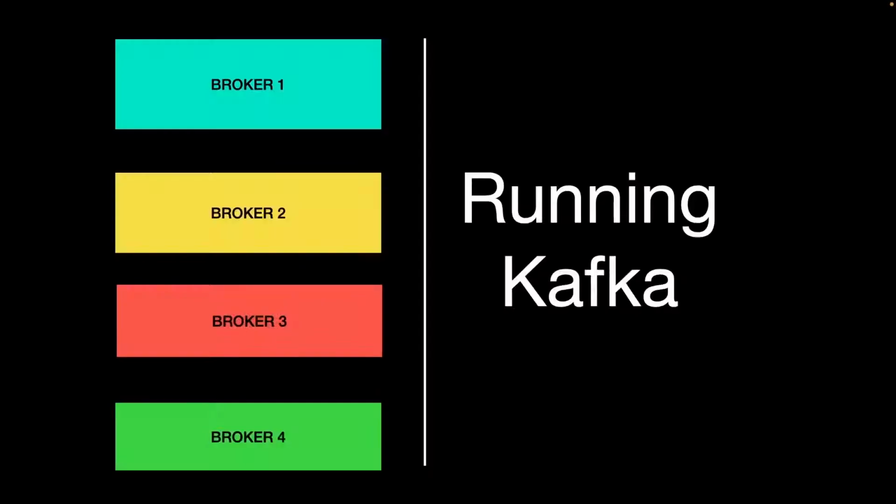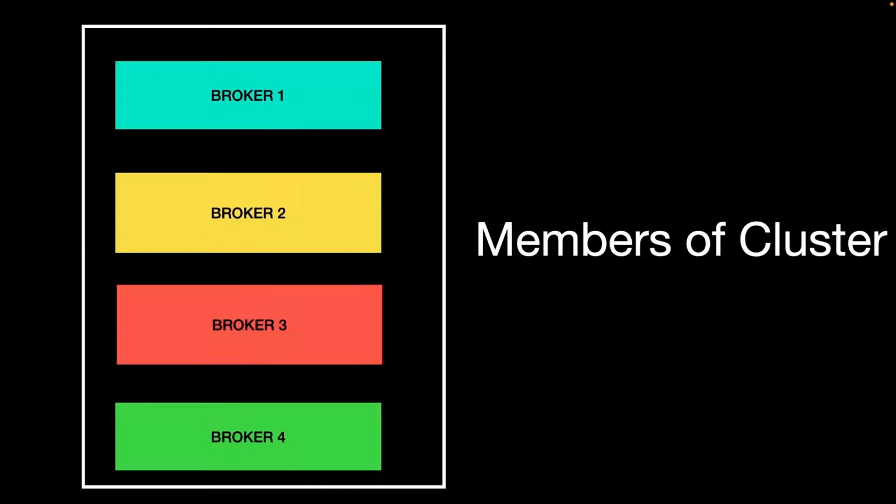So as we know, Kafka is a distributed, decentralized commit log. It runs across multiple machines which are known as brokers. We can call the group of machines a cluster. So in simple words, Kafka has a cluster of brokers that are running an instance of Kafka and managing all the workload.